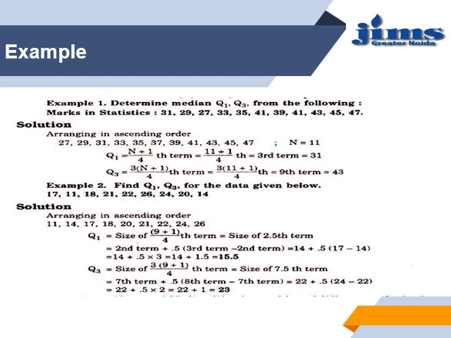The size of the 2.5th term, that is, we will go for the second, that is 14, and we will add 0.5 times (17 minus 14), that is 3. So the lower quartile will be 15.5. We will proceed the same way for Q3.